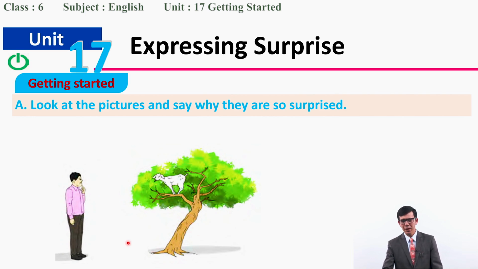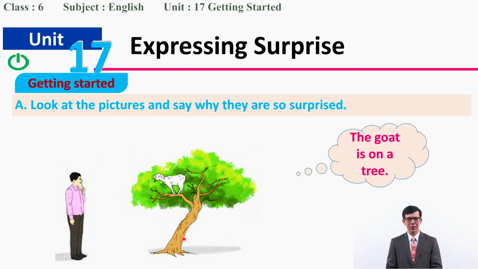But here is something surprising, right? A goat is on a tree, so you can tell me the man is surprised to see a goat on a tree, right? That's the surprising thing in this picture. Yes, the surprising thing in the picture is the goat is on a tree. That is surprising.